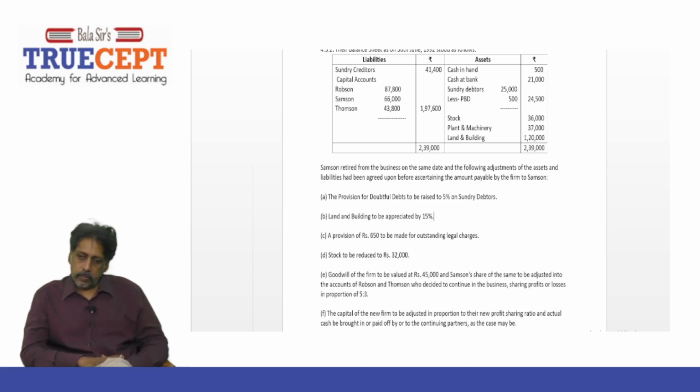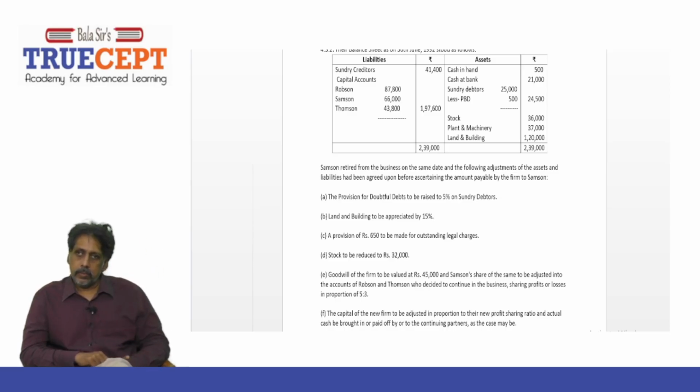Next, a provision of rupees 650 to be made for outstanding legal charges. So basically make a provision for outstanding legal cost. It is not there in the books, but you are supposed to make a provision for it. It's an unrecorded liability. You are supposed to pay the lawyers, right? The legal cost is to be provided for. Next, stock to be reduced to 32,000. It is given to reduce stock in trade to 32,000. And what is the amount on the balance sheet? 36,000. So that means they reduce it by rupees 4,000.